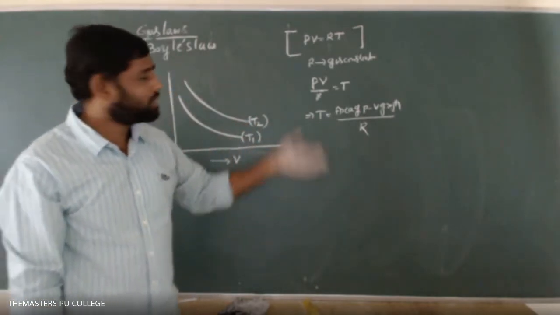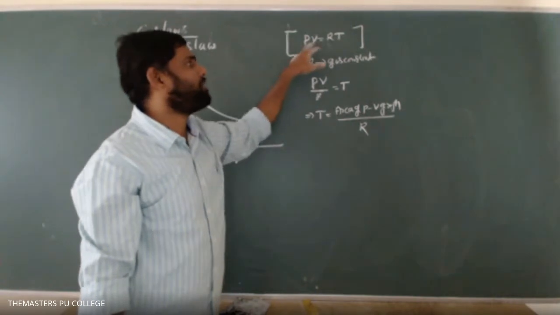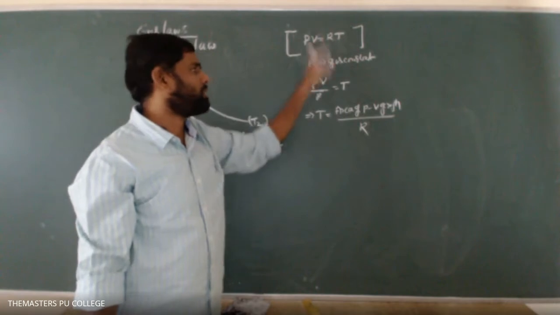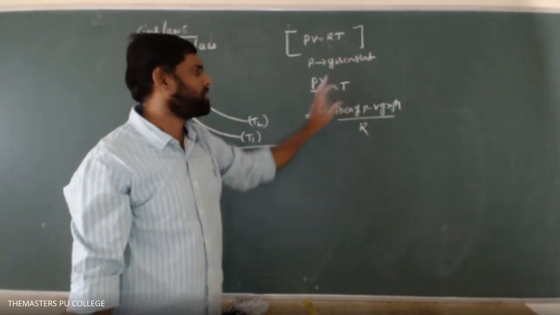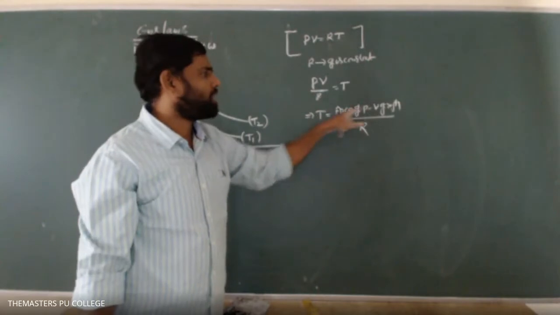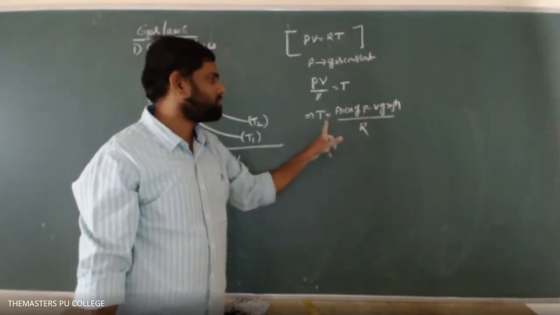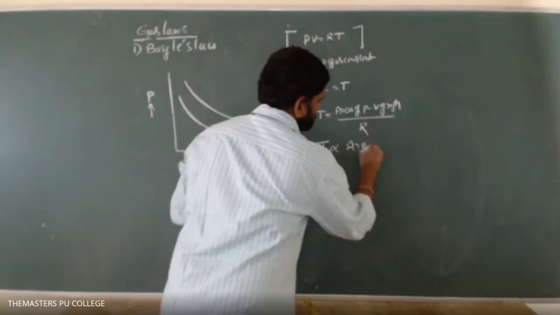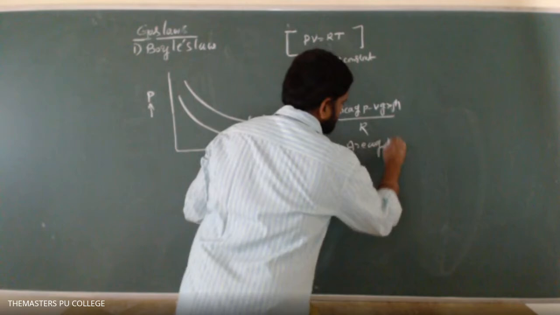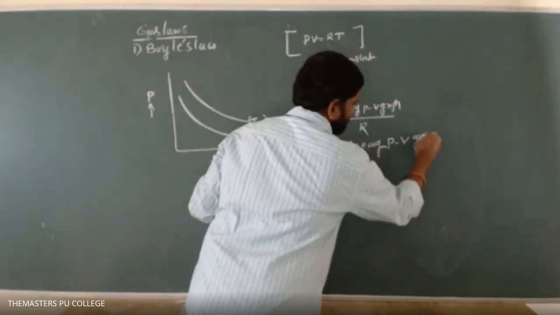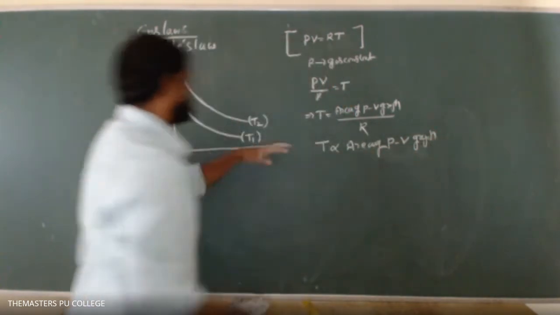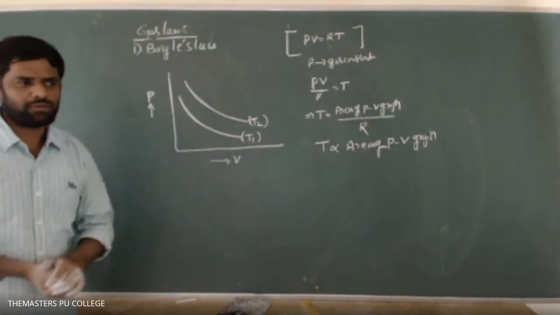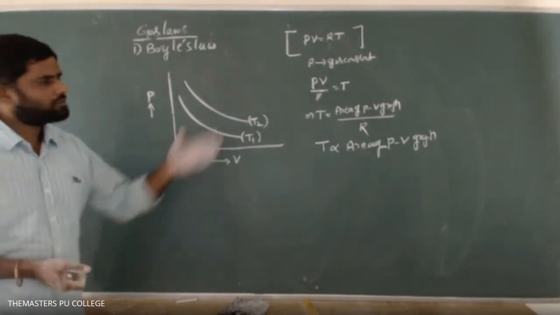Okay, we'll see that. The ideal gas equation relates P, V and T for a gas: PV equals RT, where R is constant. PV by R equals T. PV stands for the area of the graph, and R is constant, so T is directly proportional to the area of the P-V graph. Therefore, area is more means temperature is more. Based on that, we can decide that T2 is more than T1. Got it? So this one we'll see again.